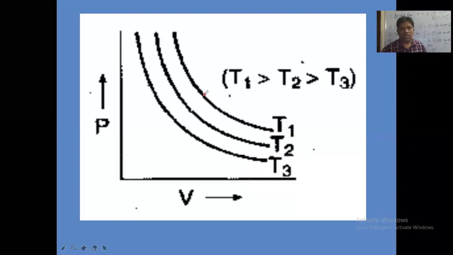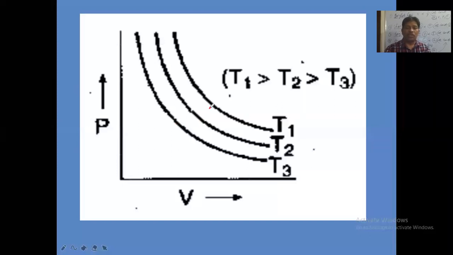Three curves we got. Now they ask you which temperature is greater than which one. T1, T2, T3, which is greater? This is the P versus V curve at constant temperature T1. This is the P versus V curve at constant temperature T2. This is the graph of P versus V at constant temperature T3.